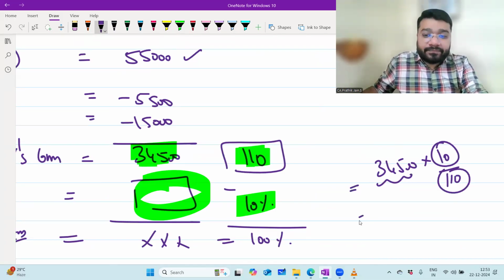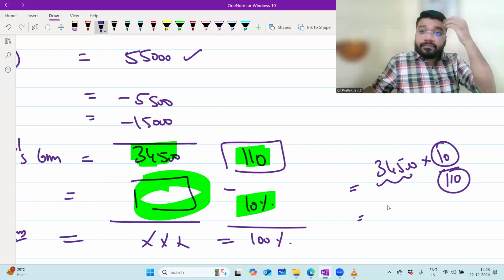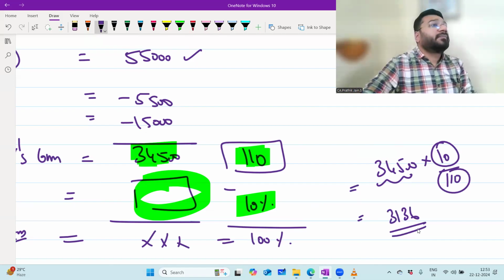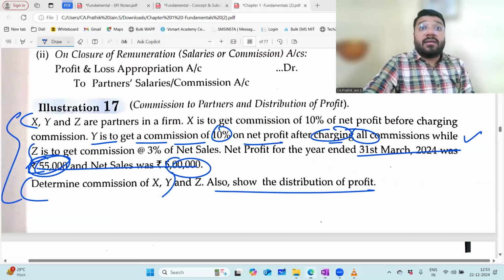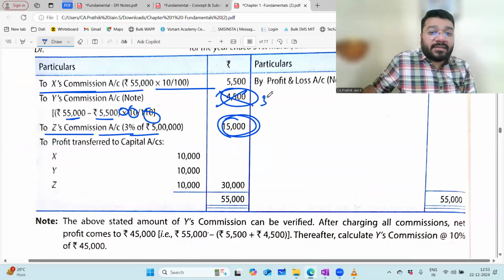How much? 34,500 into 10 by 110. You can use your calculator. 3136. 3136 is the commission. So here, if you go with the literal question, the true question, then the answer should be not 4,500. It should be 3136.